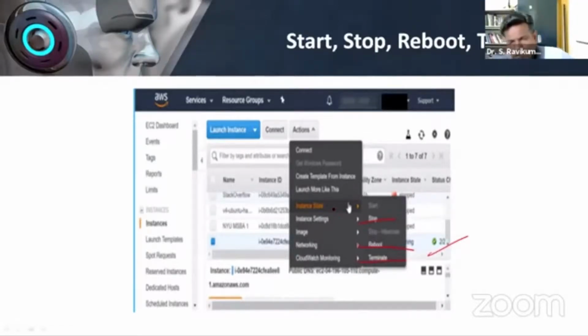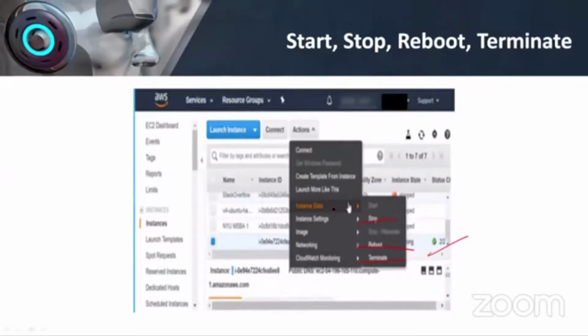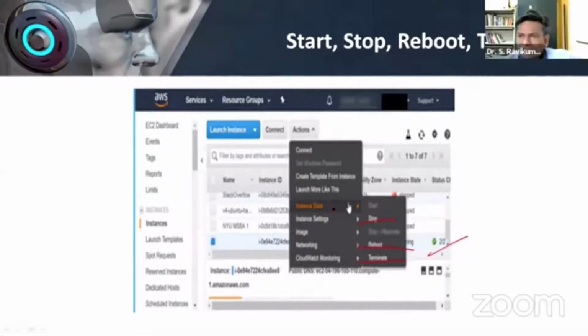Just for your understanding, think that no one accesses my library after 8 p.m. So from 8 p.m. to 6 a.m. you can stop the cloud. That means during that time period, there is no need for us to pay the rent for the cloud environment. That is the advantage when we move to the cloud. We pay as much as we use.